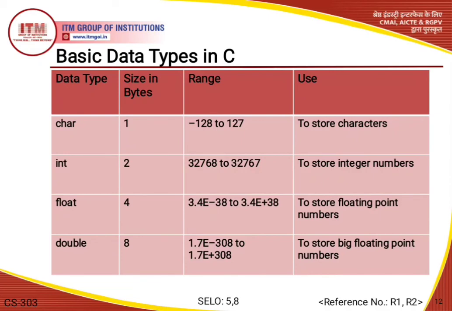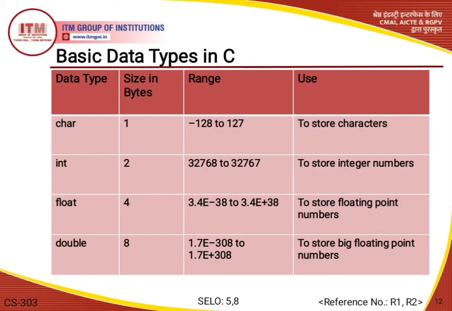The third special data type is float, and the range of float is represented here in this way, and this is used to store floating point numbers. And the last most important data type of C is double, and it uses 8 bytes, and the range which is used by double is represented here like this, and it is used to store big floating point numbers.